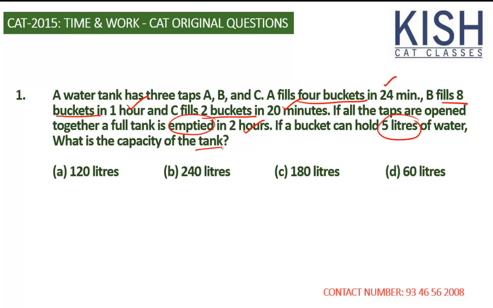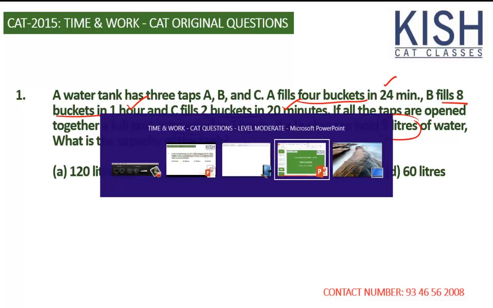So in order to find the tank's full capacity, if once we can find the number of buckets it can take, then our work is completed. To find the number of buckets, either we can find the time it takes for A alone to fill the tank, or B alone, or C alone. That is sufficient. Now let's write them in a proper order so that we can start identifying the elements needed to find the answer.